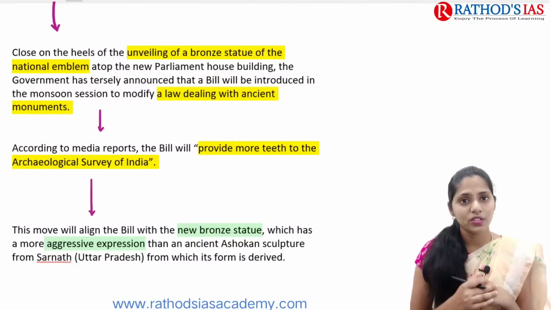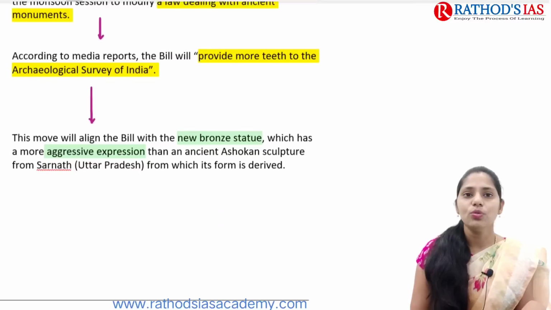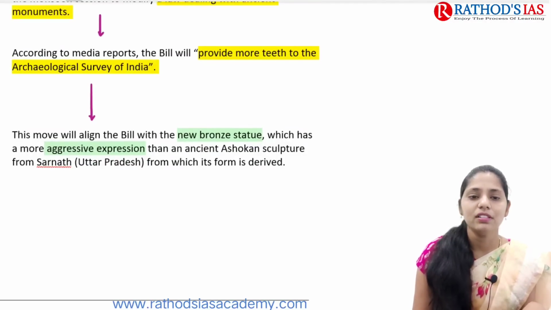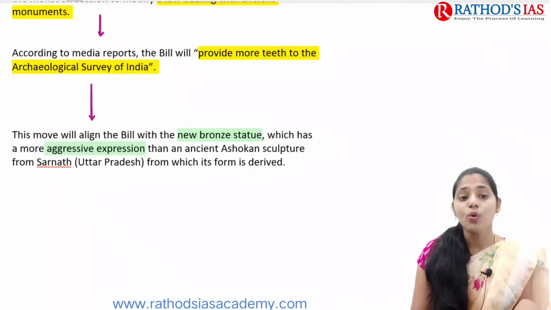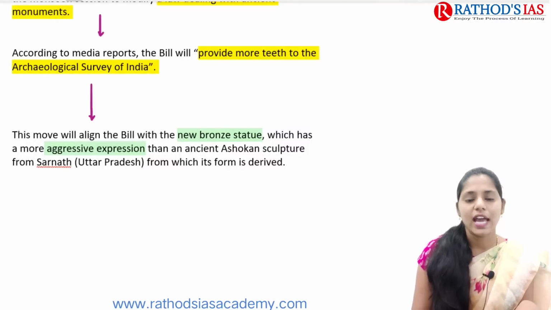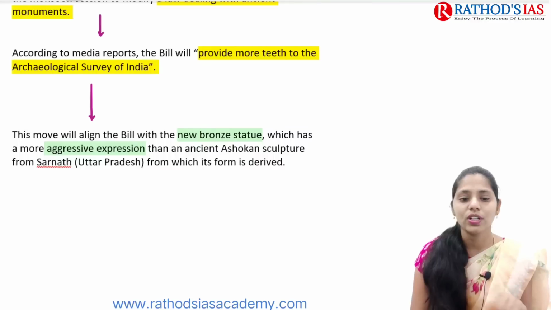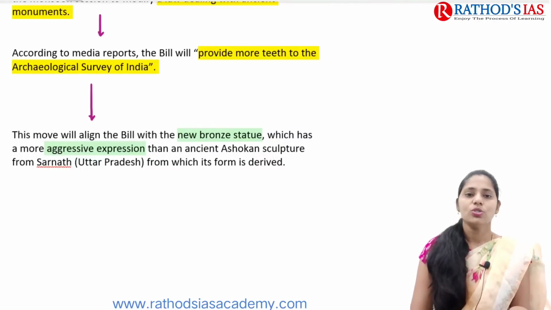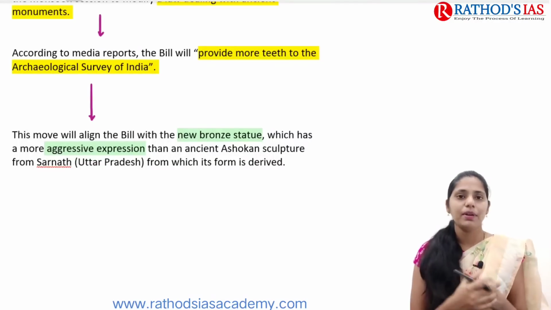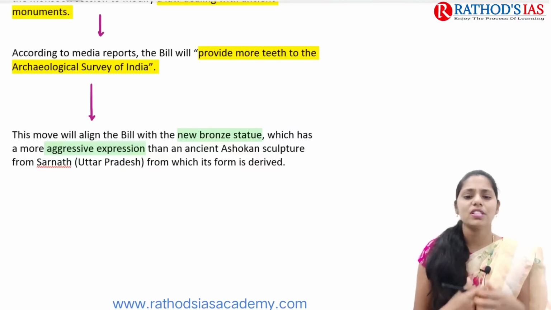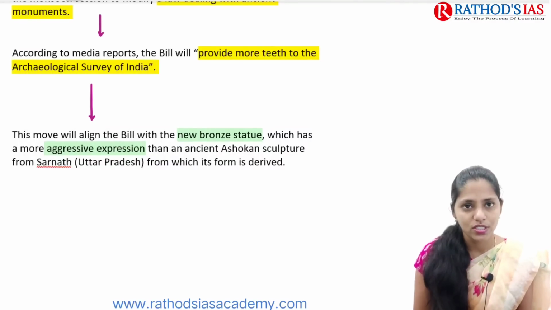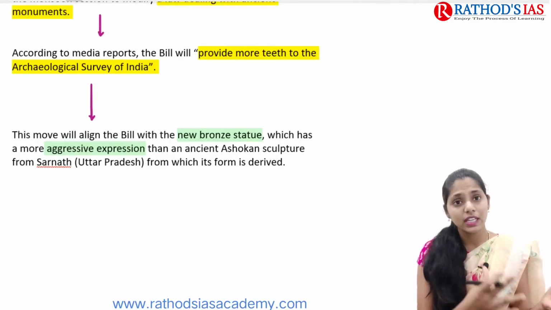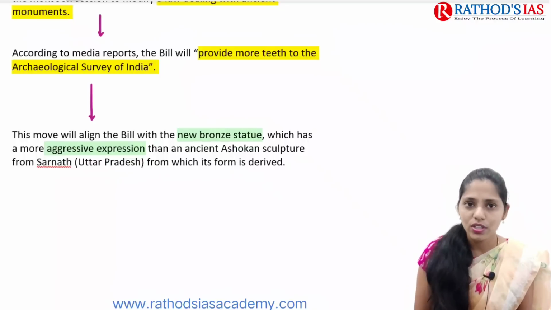Now let us go deeper. This move aligns with the new bronze statue, which has a more aggressive expression than the ancient Ashokan sculpture from Sarnath. We took our national emblem from Sarnath, from the ancient Ashokan sculpture, and from this Ashokan sculpture we came out with our national emblem.